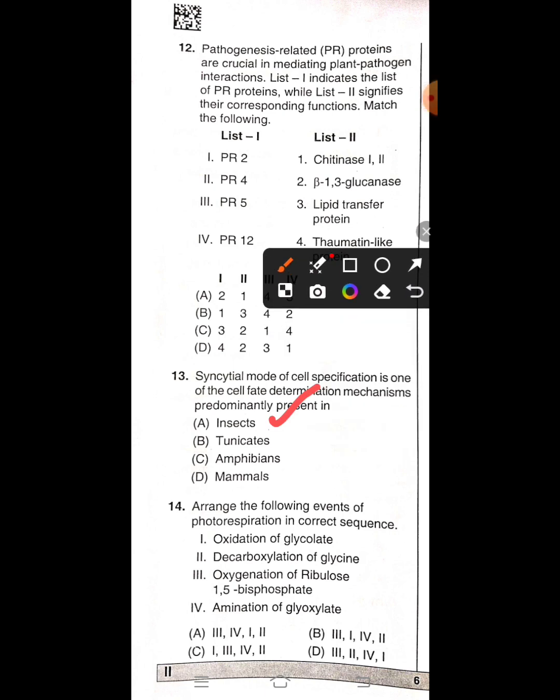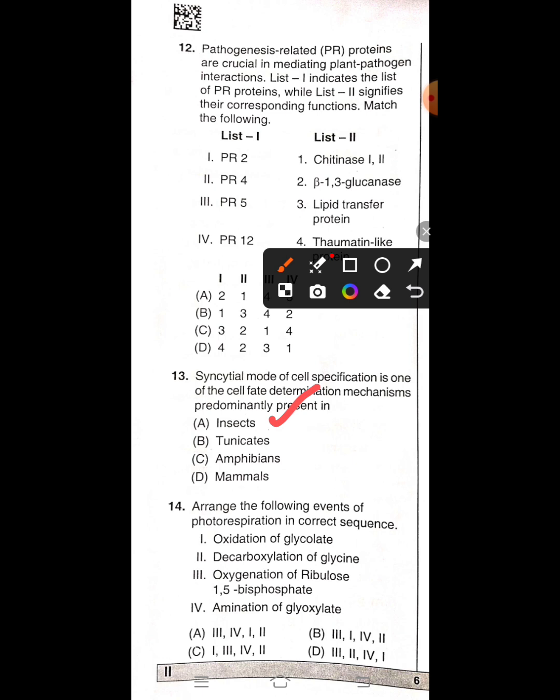Arrange the following events of photorespiration in correct sequence. So oxidation of glycolate, decarboxylation of glycine, oxidation of ribulose 1,5-bisphosphate, amination of glyoxylate. So we have to arrange them in correct sequence. So 4 options are given.